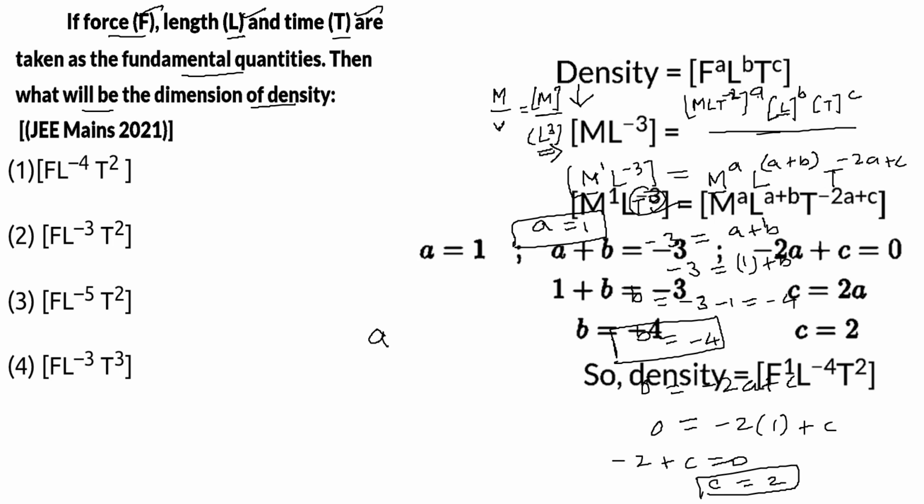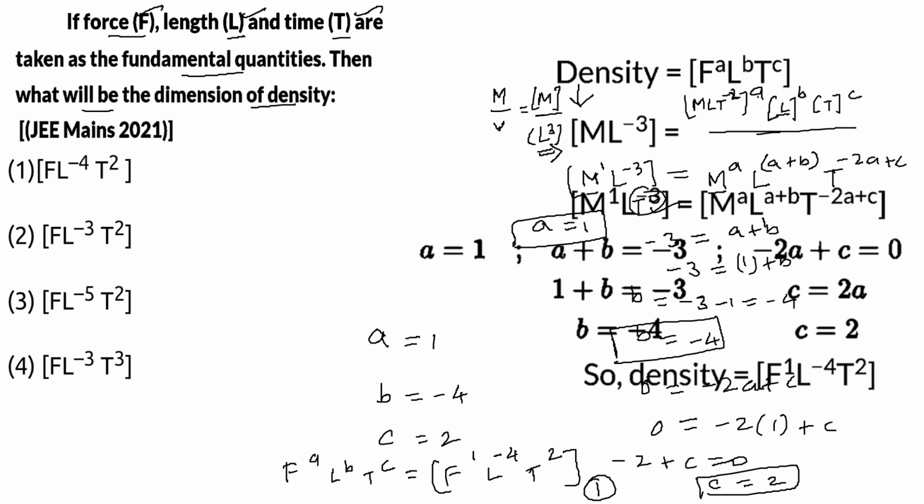So A equals 1, B equals minus 4, and C equals 2. So F power A, L power B, T power C. That is F power 1, L power minus 4, T power 2. So option 1 is correct: F, L power minus 4, T power 2.